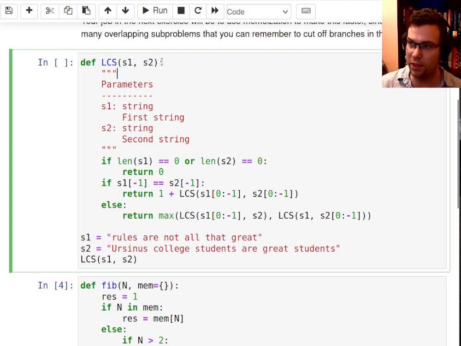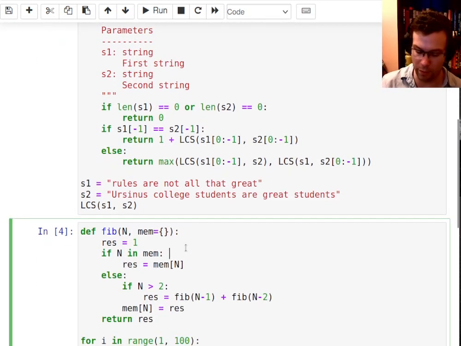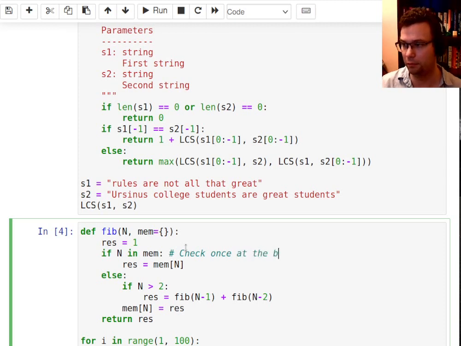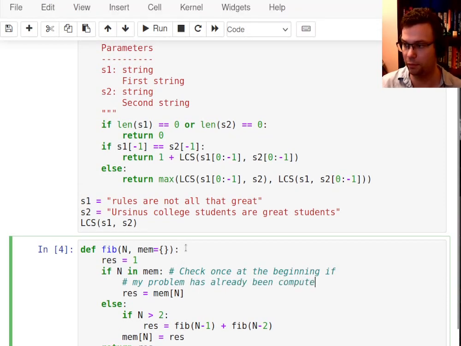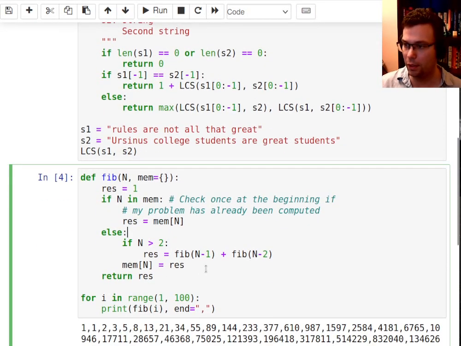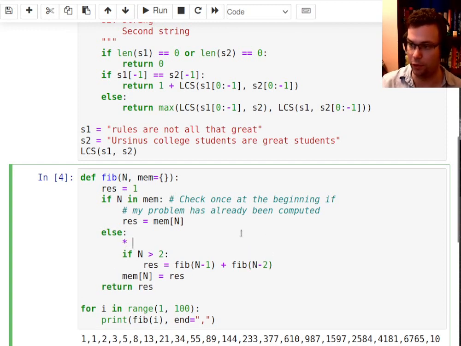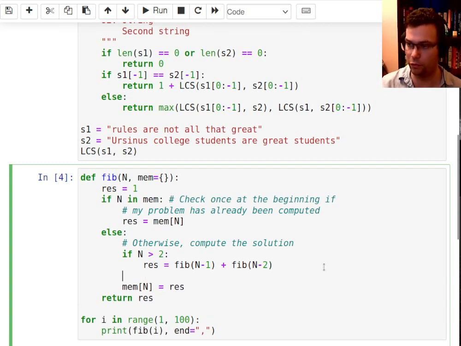So I'm looking for something similar here. Notice the pattern was check once at the beginning if my problem has already been computed. And then otherwise, we have to compute it. Compute the solution, but don't forget to store the solution in the memory so we don't have to repeat it again.